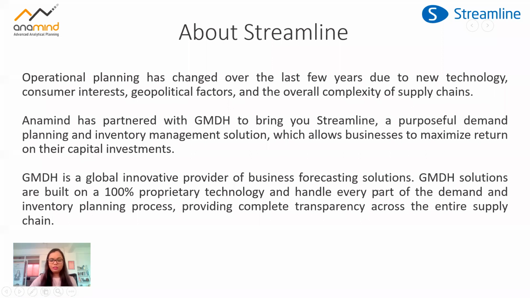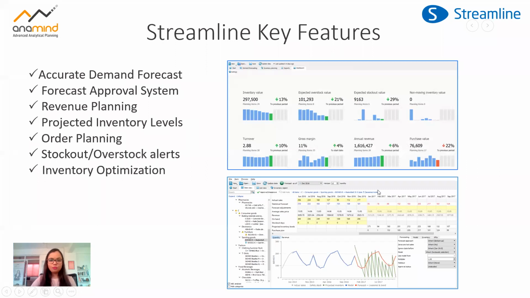Okay, so let me talk about a few of the key features, and then we'll move towards our main area, which is inventory optimization. The key features of Streamline are that it provides accurate demand forecast. That's the number one factor for any kind of process to be improved in the planning domain. And we'll discuss how forecast is a key parameter for the inventory optimization.